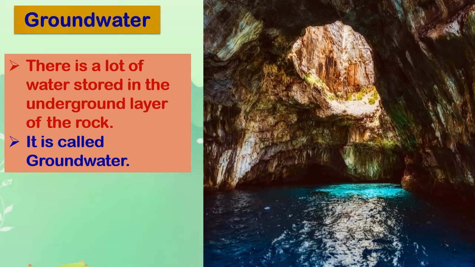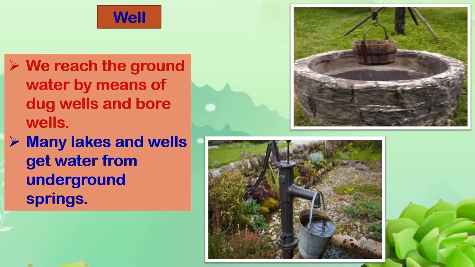Groundwater. Now with rain, a lot of water goes deep into the rocks and deep into the soil and gets collected within. So there is a lot of water stored in the underground layers of rock, and this water is called groundwater.